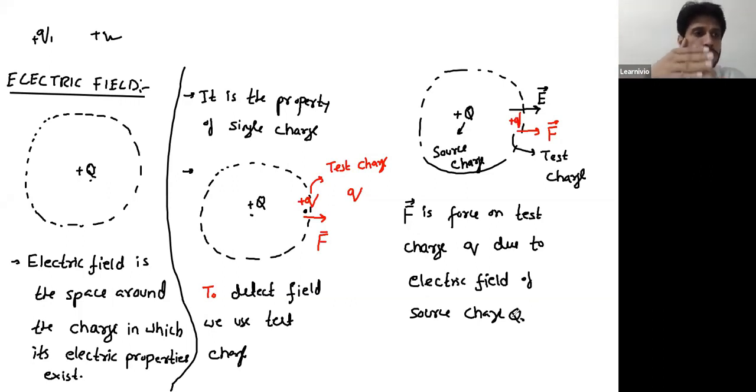Because from now onwards, we will deal with field, not with force. So field is simply the space around the charge. Once we know the field, we know that around the charge something exists which is the electric field, and that electric field is exerting force over another charge. Now the next step is you have to calculate that field. You have to measure that. How would we measure that field? To measure that field, we use the concept of electric field strength.